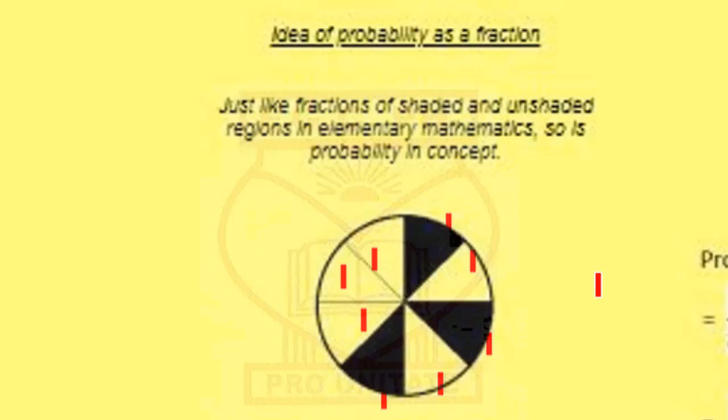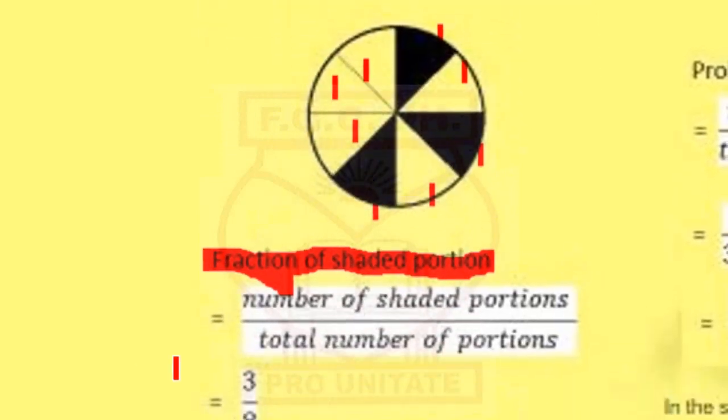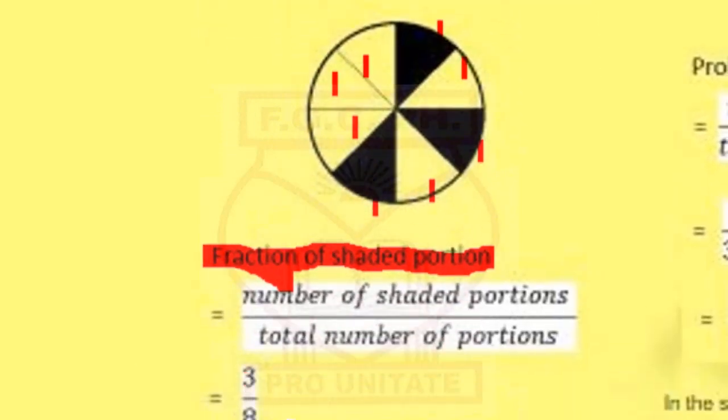So that will give you the total regions. So the fraction of the shaded portion would be the number of shaded portions over the total number of portions, and that would be 3 over 8. That's what you actually do when you're trying to measure or calculate the probability of an event occurring or not.